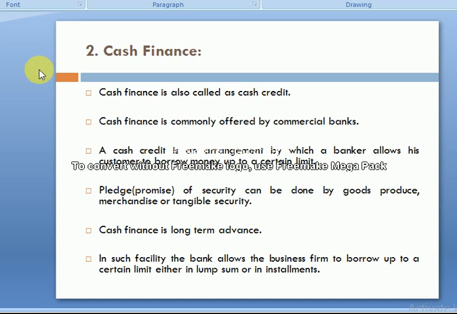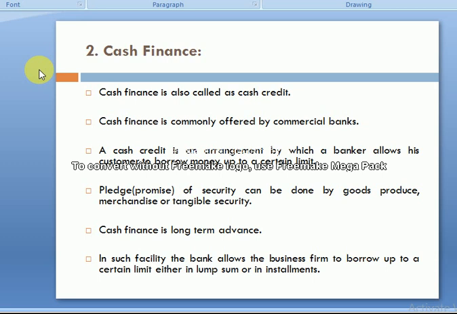So cash finance is allowed by the bank against the pledge of security, goods, merchandise, or any kind of tangible securities.